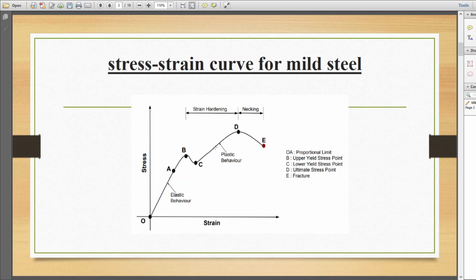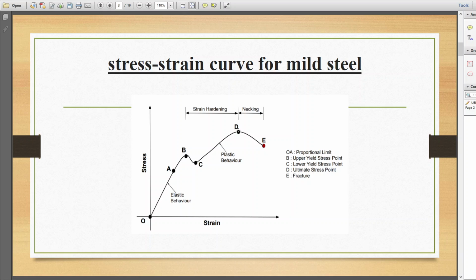After this point C, what will happen? The material length will increase with a very small increase in the tensile stress. There is a sudden increase in length without an increase in stress. Or we can say it is the point where the minimum load required to exhibit plastic behavior in the material. B is the maximum load required and C is the minimum load required to exhibit plastic behavior of the material.